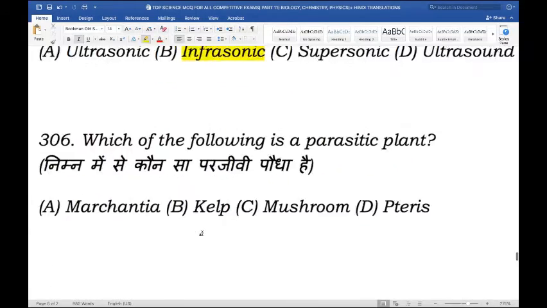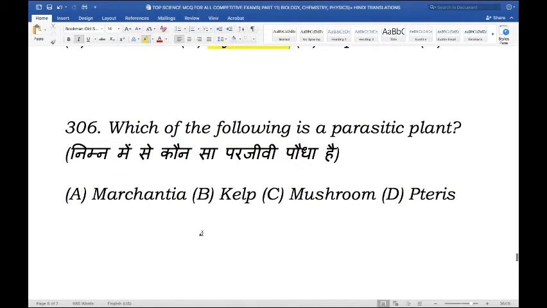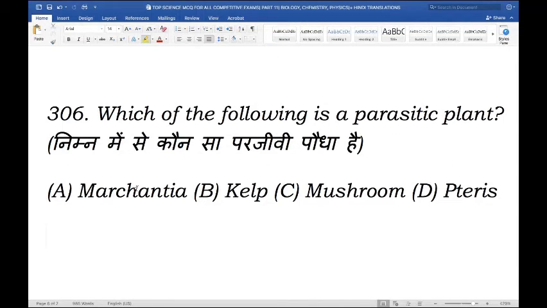Next question. Which of the following is a parasitic plant? Is it marchantia, kelp, mushroom, or pteris? And the right answer here is mushroom. Mushrooms are considered to be saprotrophs, which means organisms that feed on or derive nourishment from decaying organic matter.